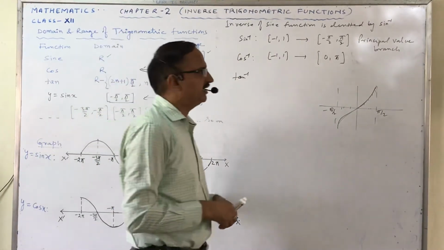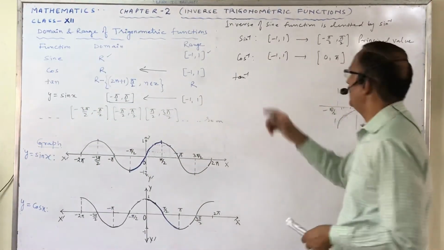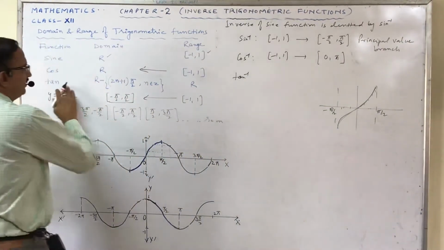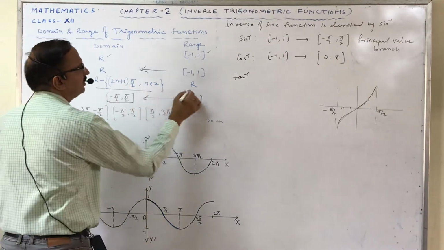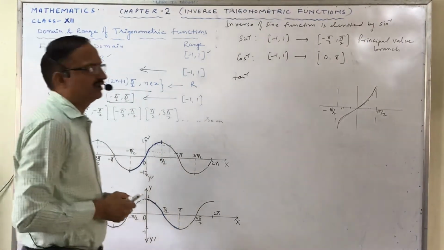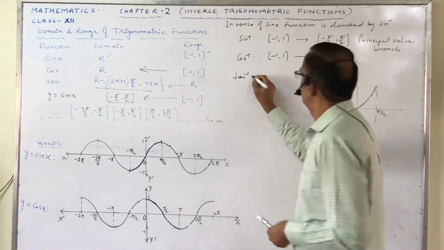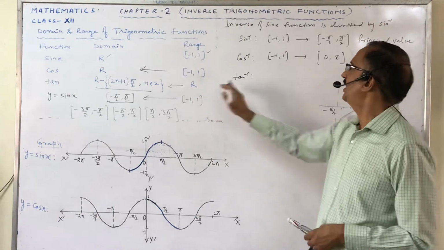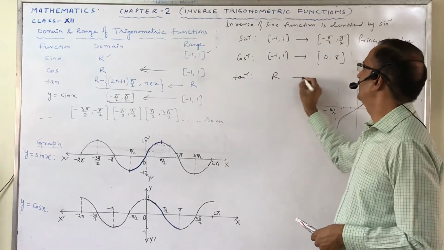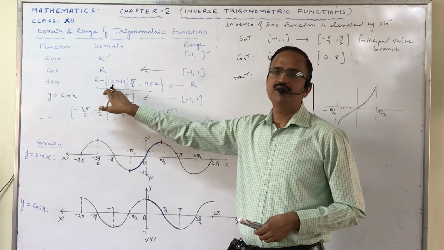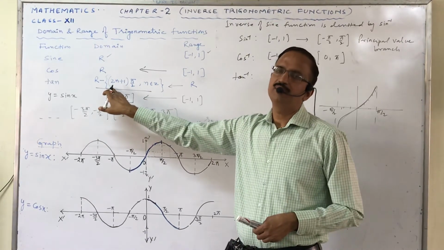So we can say that the tan function is defined from this to this. In the reverse direction, when we talk about tan inverse, this is the domain, and again this set of real numbers is divided into different branches.